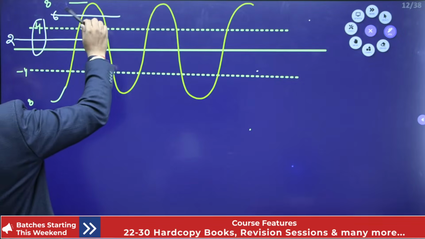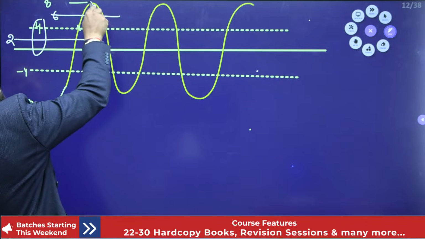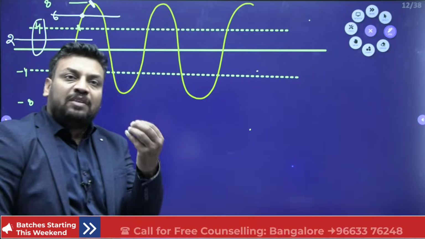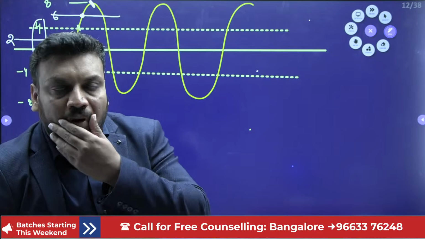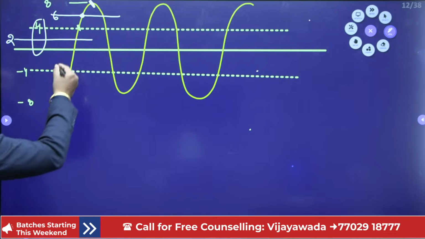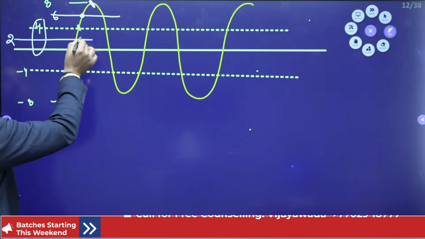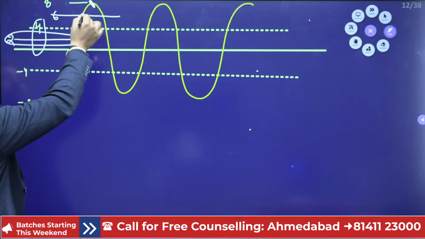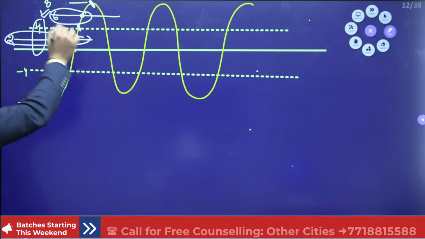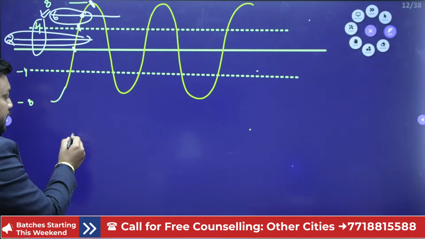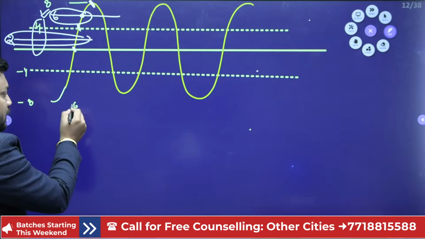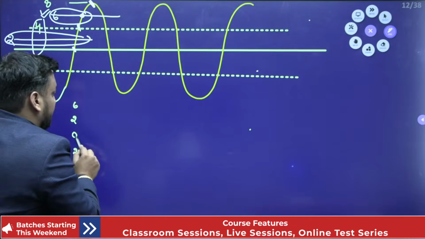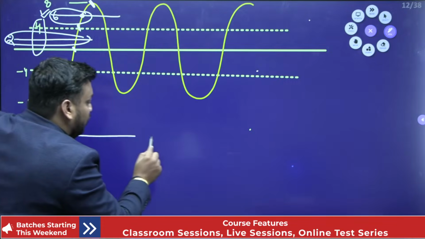It means if the signal goes from this point to this point, whatever the signal is, it will be approximated to the 6 value only, because it will take only finite levels. So whatever the signal values between 0 to 4, it will be equivalent to the 2 level, and whatever the signal values between 4 to 8, it will be approximated to the 6th level only. So now I am creating only levels 2 and 6, and similarly on the lower side -2 and -6. Now going forward, my signal value will only have these 4 levels.